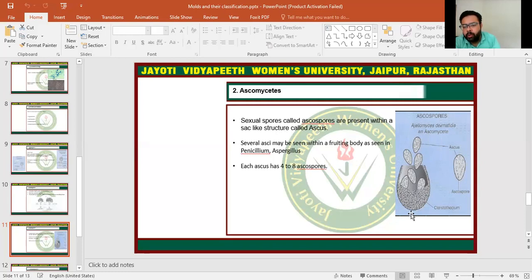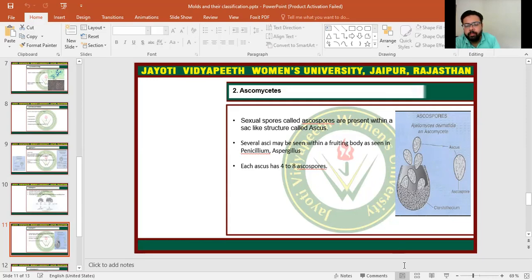In that particular cleistothecium, there are various sac-like structures which are known as asci. There may be 4 to 8 asci in a single cleistothecium. One single one of these is known as an ascus. Within this single ascus, there are some 4 to 8 ascospores, and these ascospores are used for the classification of the ascomycetes.